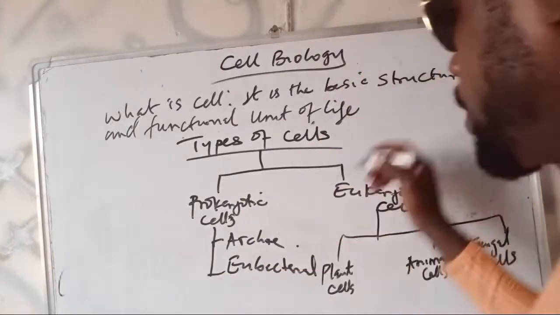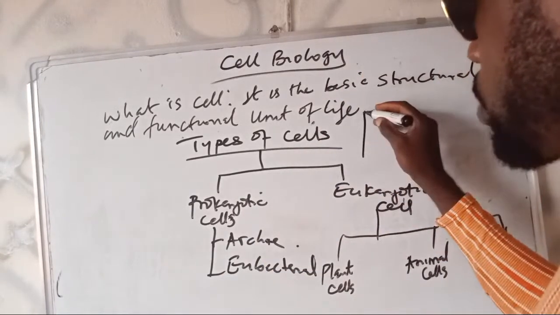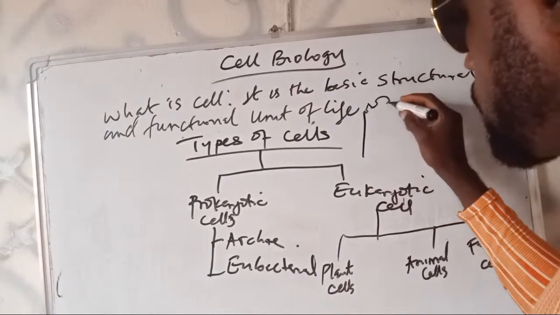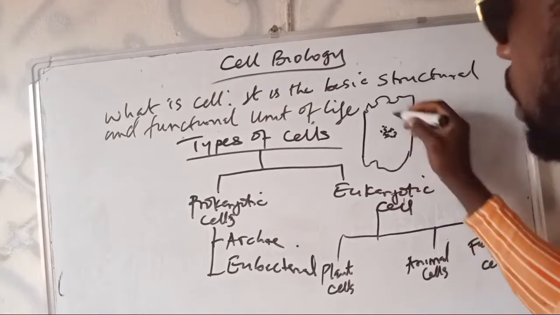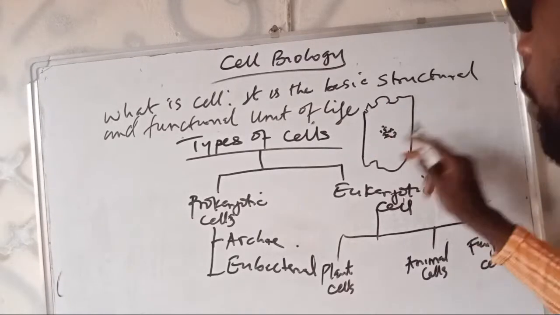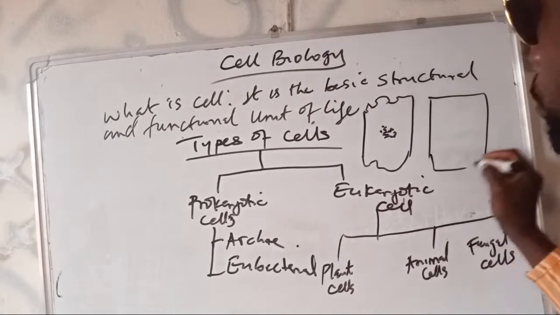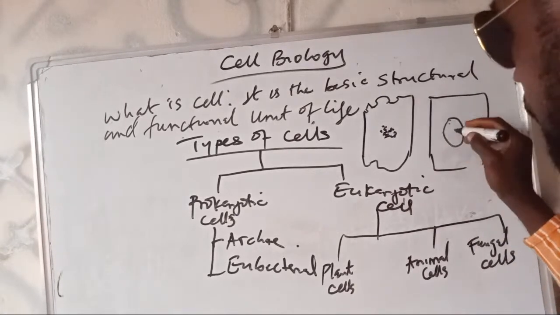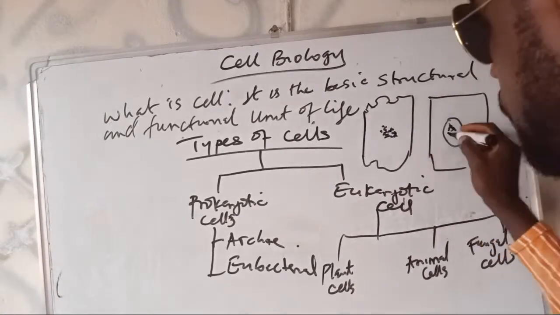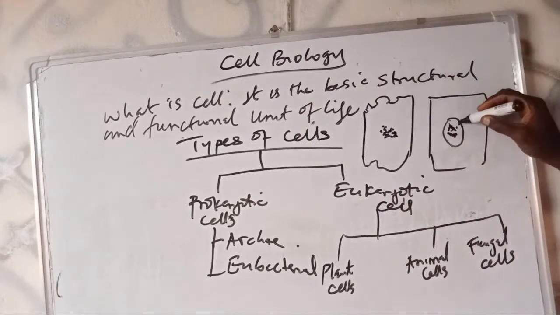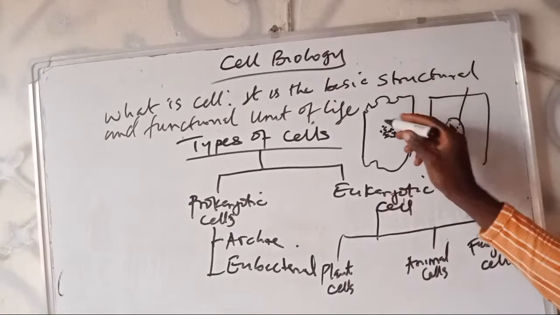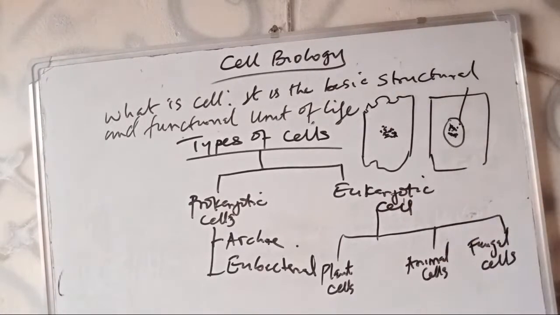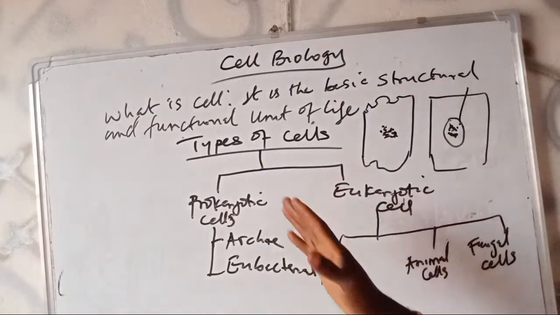So if I draw a cell here and you see something like this, you just see nuclear content without seeing the membrane. This is a prokaryotic cell. But if we have a cell in this way and you have a membrane covering the nuclear content, if you have a nuclear membrane, this is automatically a eukaryotic cell. But this one that lacks the nuclear membrane is called a prokaryotic cell. So this is the major thing that distinguishes prokaryotes from eukaryotes.